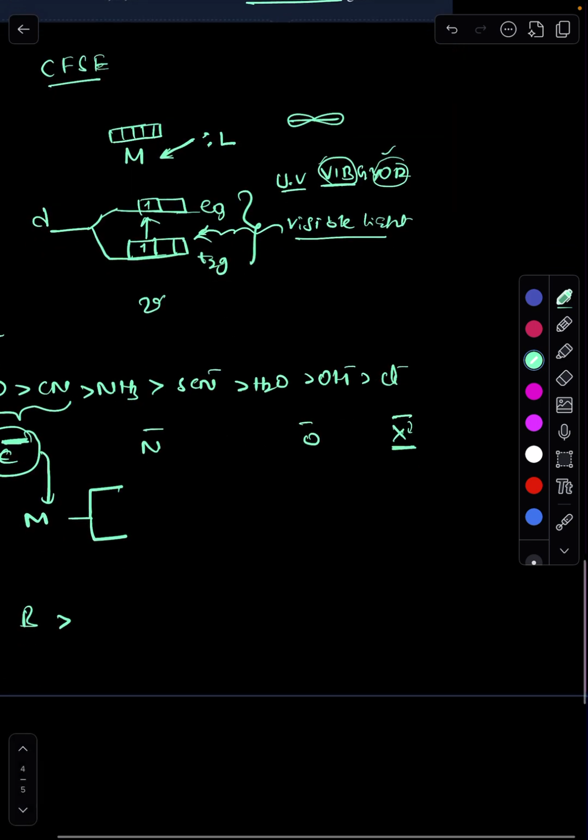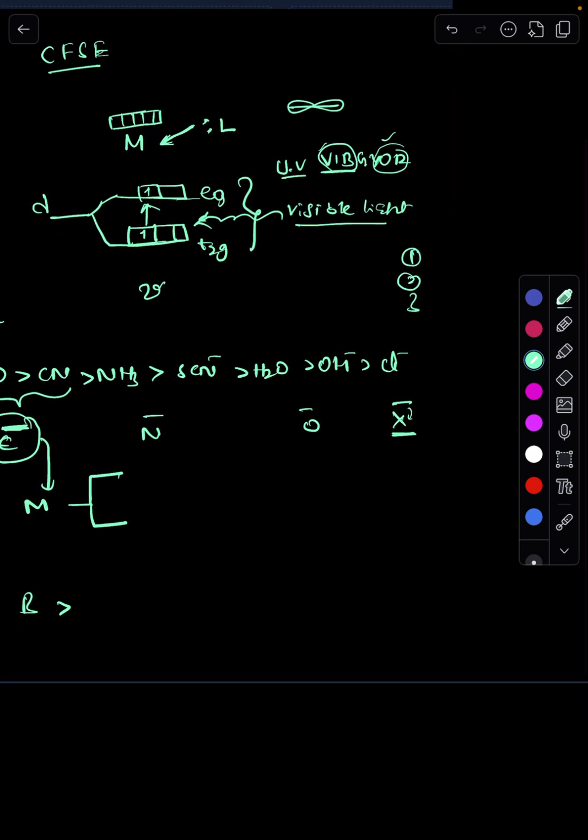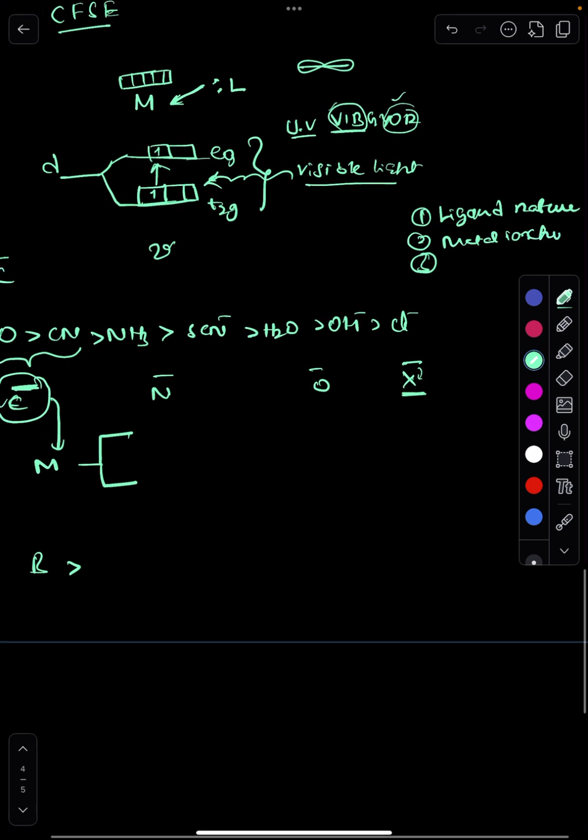I told you three factors which decide the splitting. The first one is the nature of the ligand, which is what the spectrochemical series tells. The second one is the metal ion charge: the central metal ion's charge, and if the charge is more, splitting will be more.